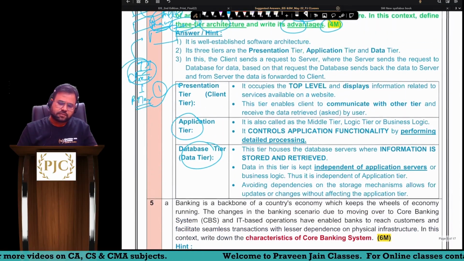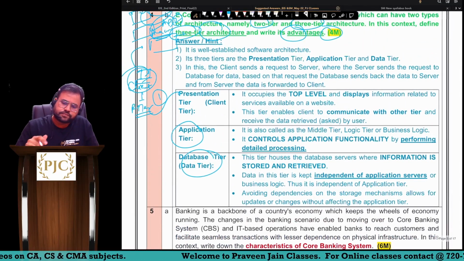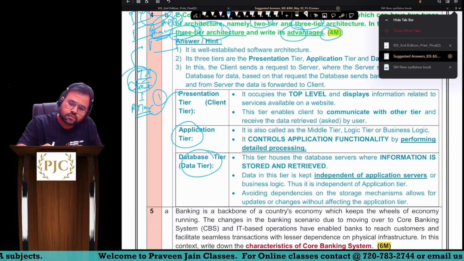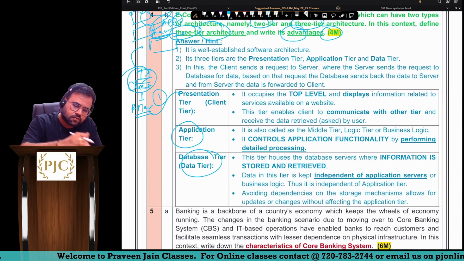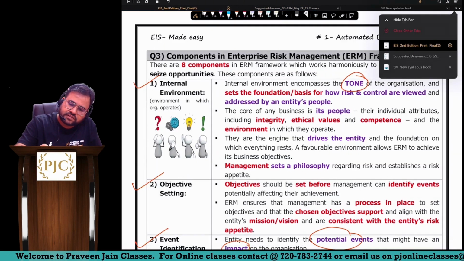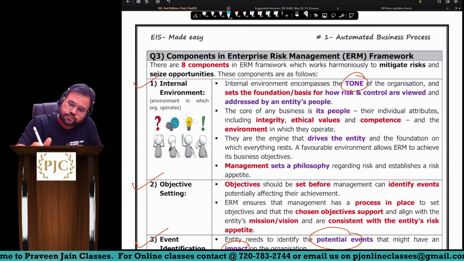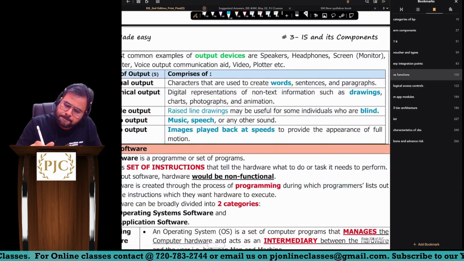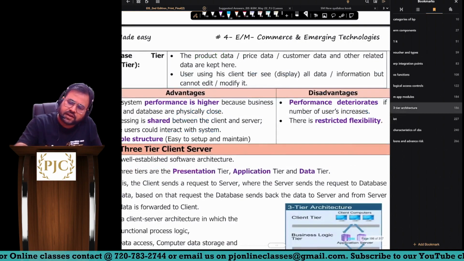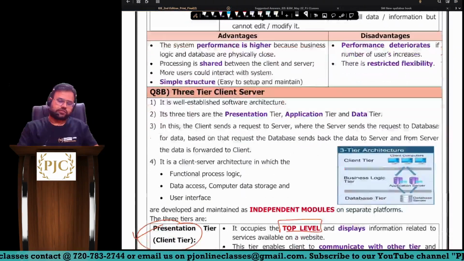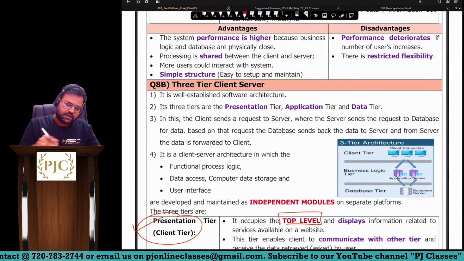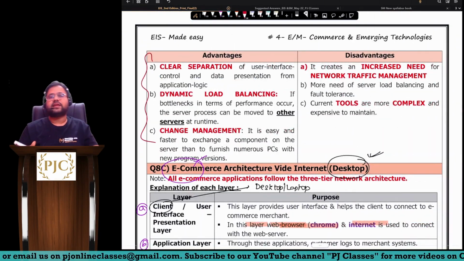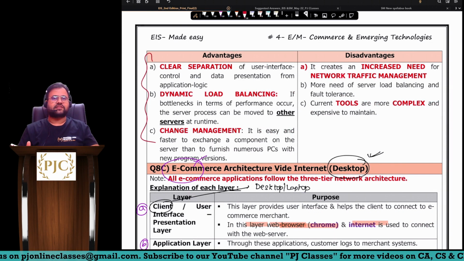So it was a simple answer. Let me just show you from the material also. This is 3 tier architecture. This was a chapter number 4 question. You can see here 3 tier architecture. These 3 tiers you have to explain, and 3 advantages also have to be explained.